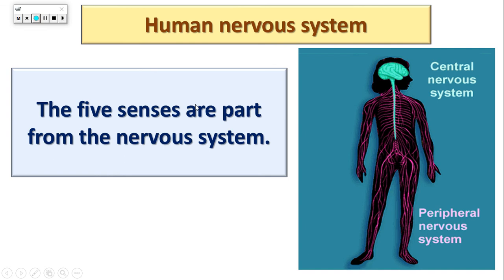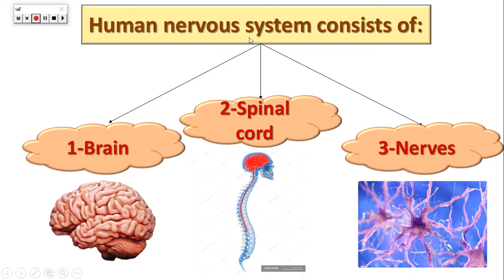Can you remember in lesson 1, in this concept, we took what is the function or what is the job of the 5 senses? Yes, it collects the information from the surrounding environment. So the 5 senses collect the information from the surrounding and take it to the nervous system to allow the nervous system to respond to this information. So the nervous system consists of brain, spinal cord, nerves.